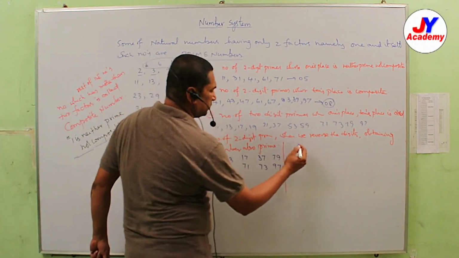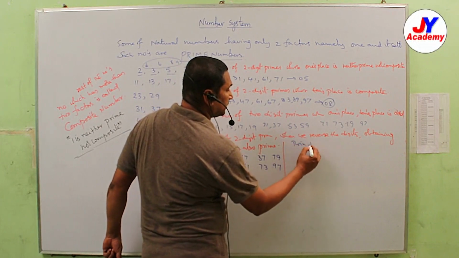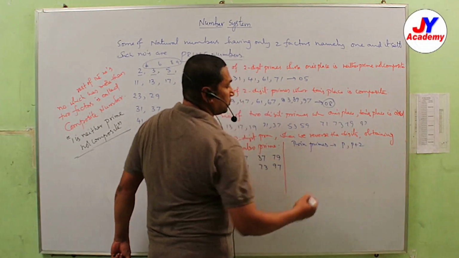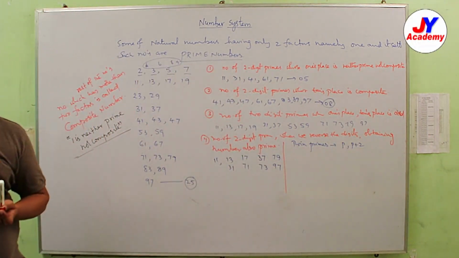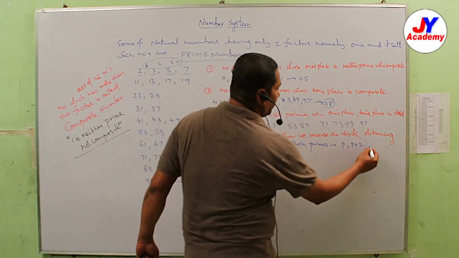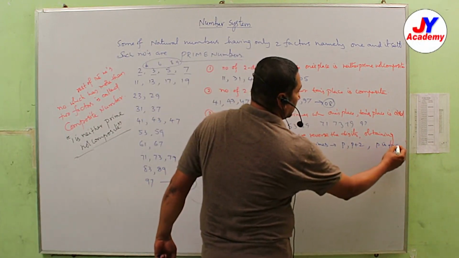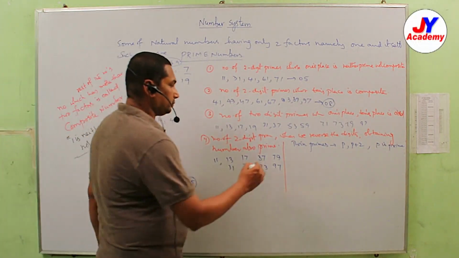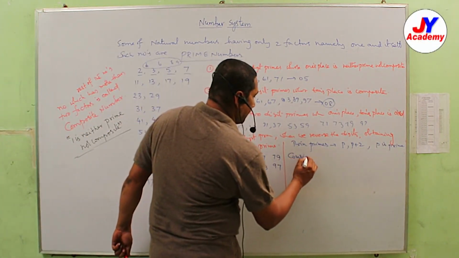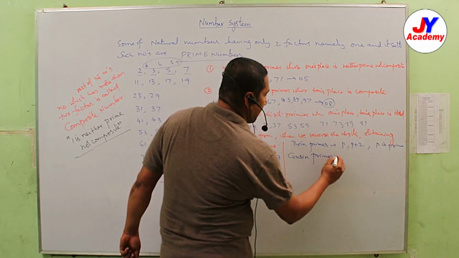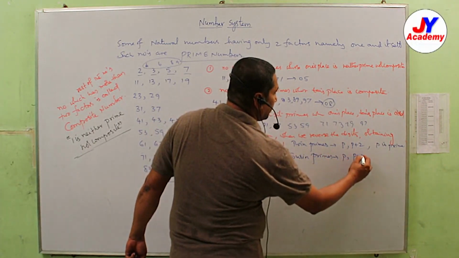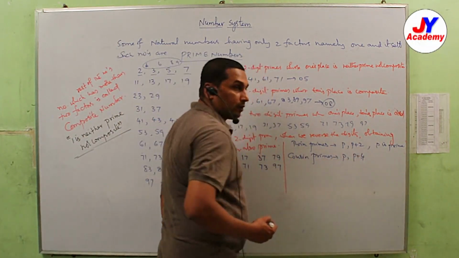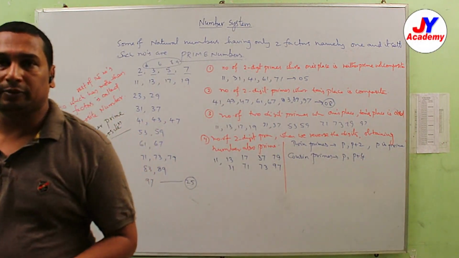Most frequently we use the word twin primes. That is P and P plus 2, meaning the difference of two primes is 2, where P is prime. Cousin primes: the difference of two primes is 4.